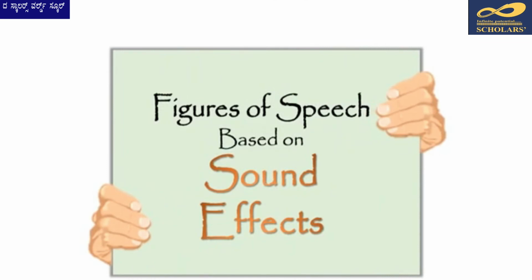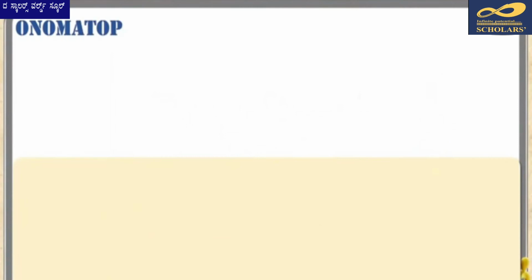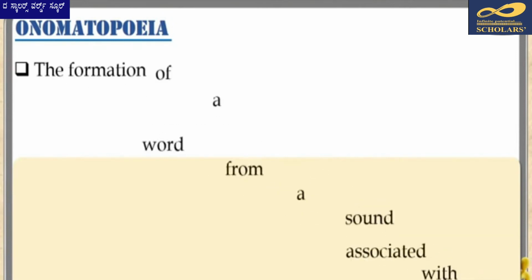Next, we will move on to the figures of speech based on sound. This type is one of the most interesting figures of speech and is commonly used in real-life situations such as advertisements as well as in literature. The first of these is onomatopoeia. Onomatopoeia refers to the formation of a word from a sound associated with what is named.